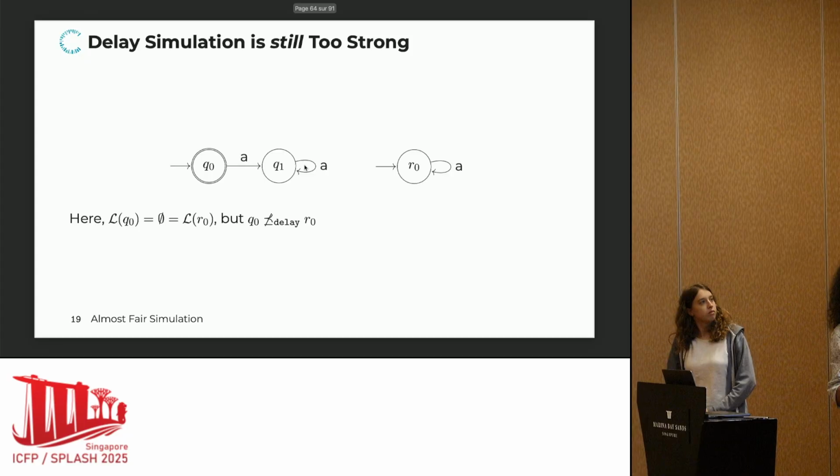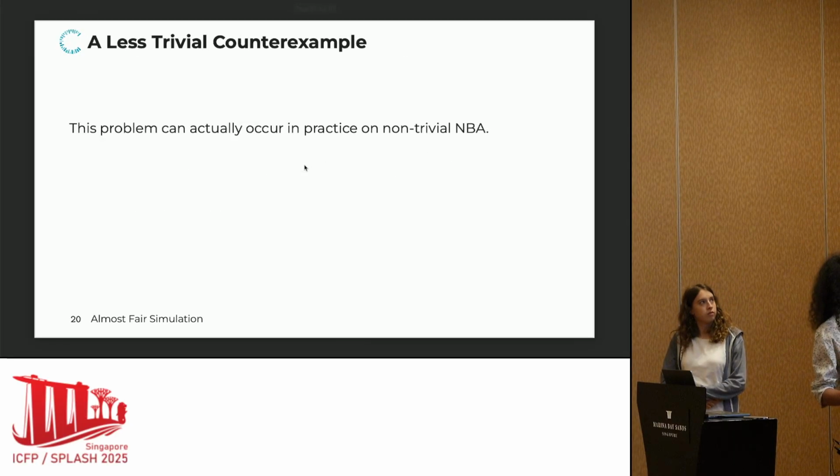So this example seems a little bit artificial, because actually the languages are empty, so we could as well have removed the accepting state here. But it turns out that this is not always the case. This problem can actually occur in practice on non-trivial Büchi automata.